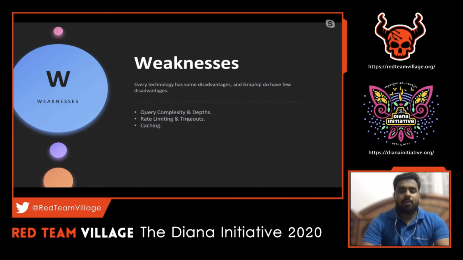And rate limiting and timeouts. This is also a common issue across all types of APIs, but with respect to GraphQL, again, that is a major concern. And caching, again, is a pretty important thing which a lot of people are facing nowadays.